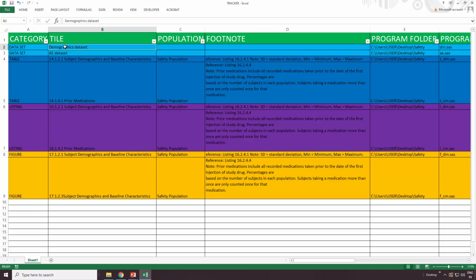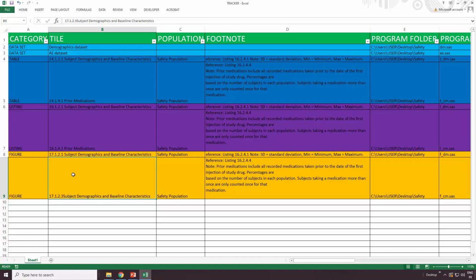Is it a demographic data set or AE data set? If it is a table, which table is it? Is it a demographic table, lab table, or maybe a concomitant medication table? If it is a listing, what is the name of that listing? Is it a demo listing or AE listing or lab listing? Figure means which figure is it? Is it a safety figure or efficacy figure, or is it lab related figures, or AE related figures they are assigning to you?